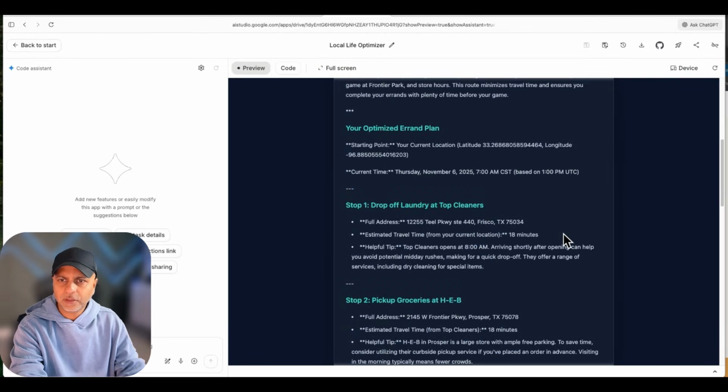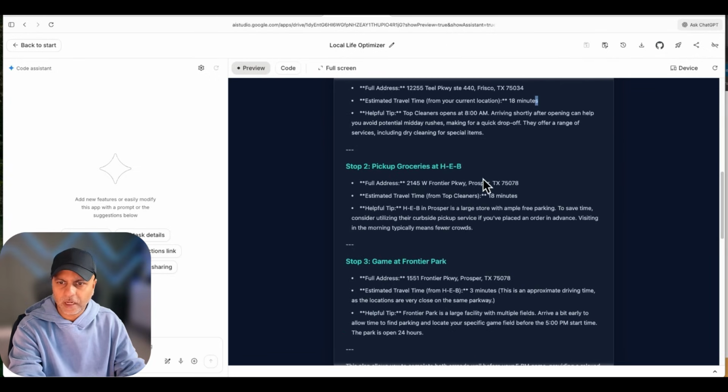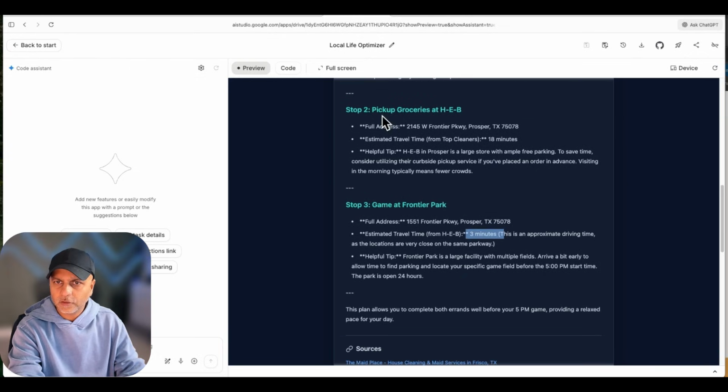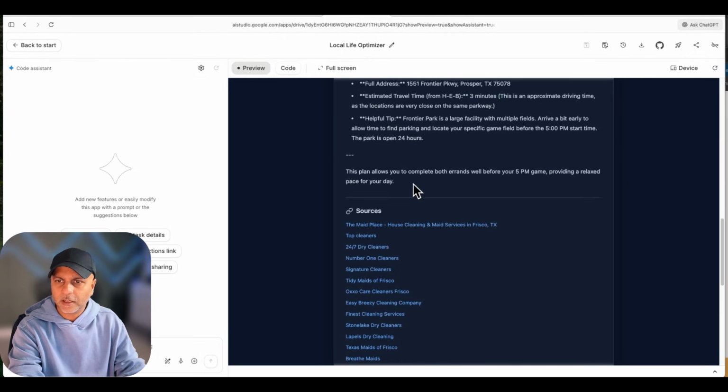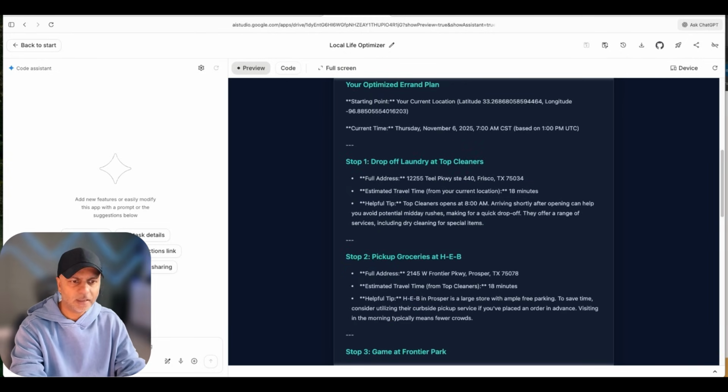All right. So the map didn't show, but let's see what it's saying. Stop 1, drop off laundry because this opens at 8 a.m. It's 18 minutes from my current place and then go pick up the groceries. This is at HEB and then go here. So from HEB, it knows that Frontier Park is 3 minutes away. This plan allows you to complete both errands well before the 5 p.m. game, providing a relaxed pace for your day. Awesome. Now, why didn't that show up? I have no clue, but let's do this.